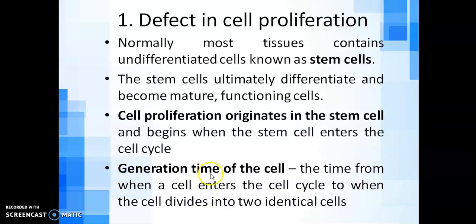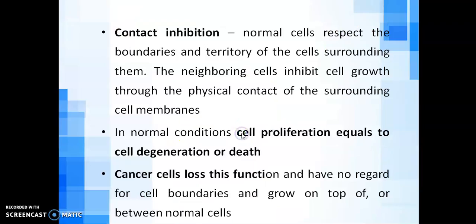So what is generation time of the cell? That is the time from when a cell enters into the cell cycle till the particular cell divides into two identical cells. That is the generation time of the cell. So here in cancer, this generation time is affected. And next, contact inhibition.